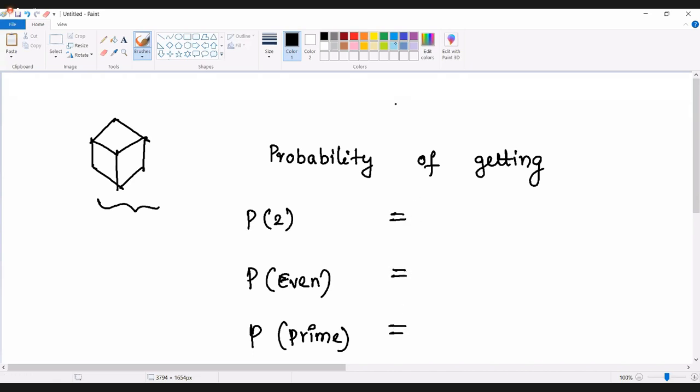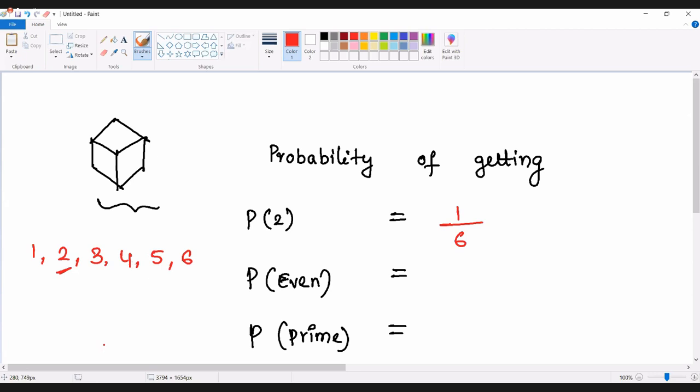If you are throwing a dice, how many outcomes are we going to get? You are going to get six outcomes. Those are nothing but 1, 2, 3, 4, 5, 6. So what is the probability of getting a number 2 on the face of it? For 2, we have one chance out of 6 chances.